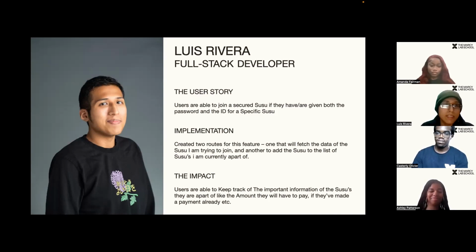The way I implemented this feature was by creating two routes in the backend. One route would fetch the data of the Susu they are trying to join, and the other route would add the Susu they just joined into the list of Susus the user is currently a part of. The impact of this was that users are able to freely join any Susu and are able to effortlessly keep track of important information.